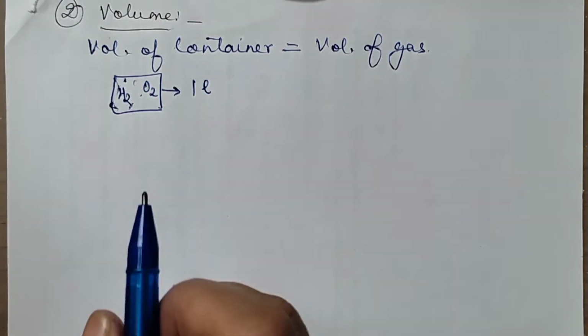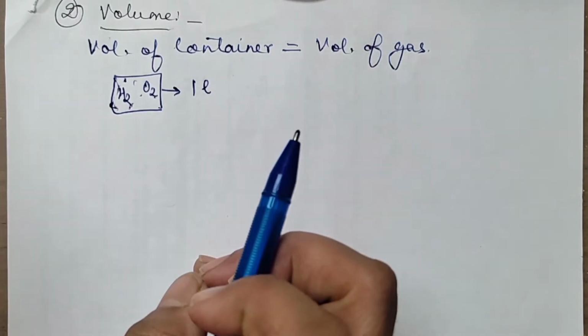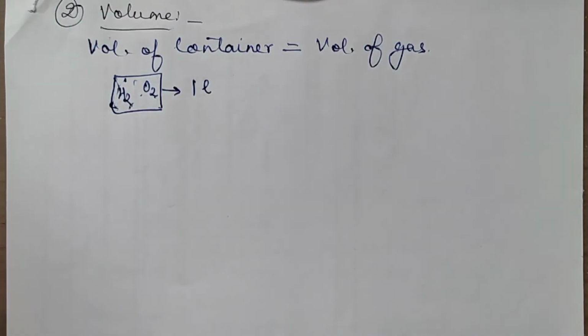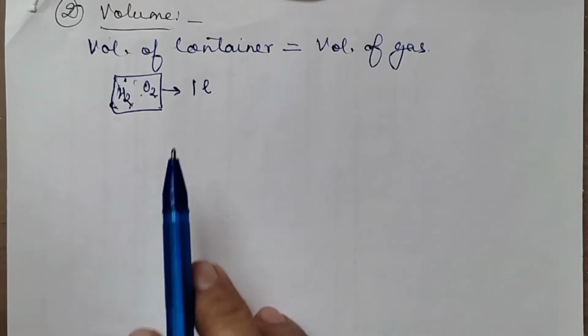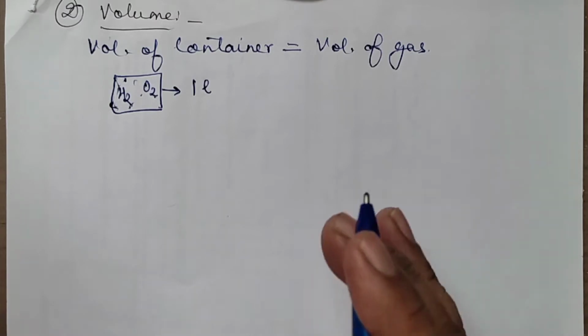Provided they are not reacting with each other, the volume of even oxygen will be considered to be 1 liter. Whatever be the gases you are taking in the container, the volume of any gas taken in that will be considered to be equal to the volume of the container.